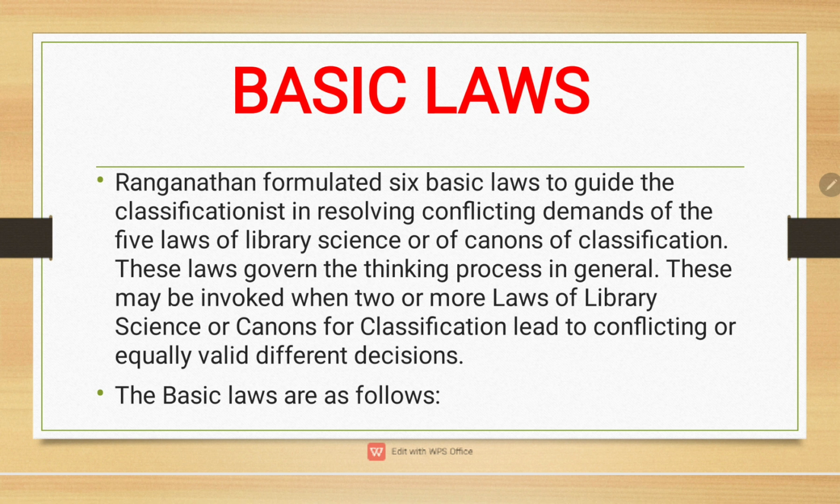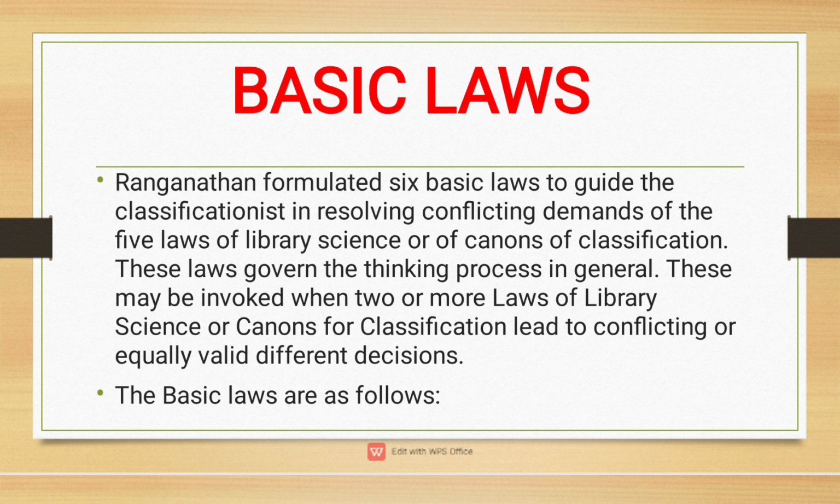Now we will discuss basic laws. Ranganathan formulated 6 basic laws to guide the classificationist in resolving conflicting demands of the 5 laws of library science or of canons of classification. These laws govern the thinking process in general.